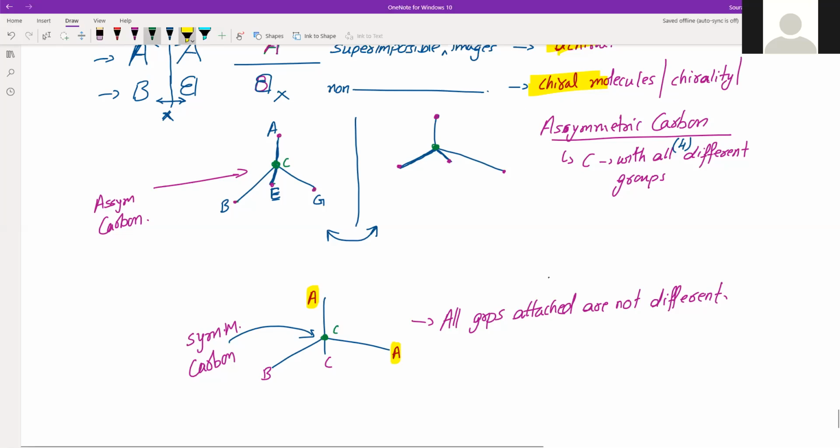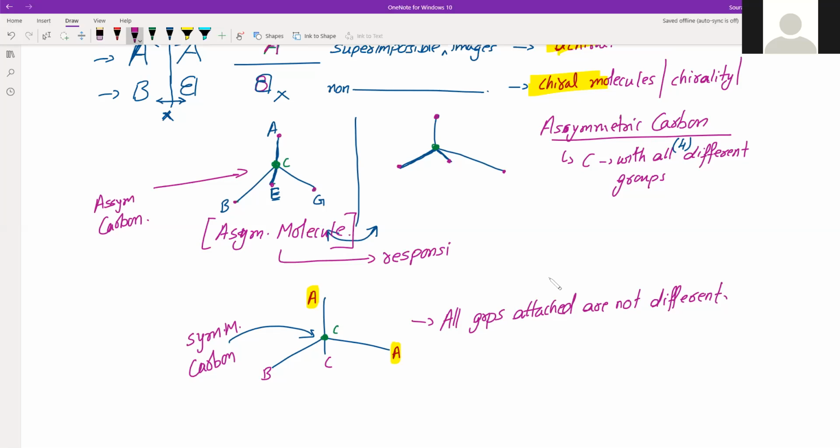So this molecule will be called an asymmetric molecule, and this asymmetry of the molecule is responsible for optical activity in such organic compounds.